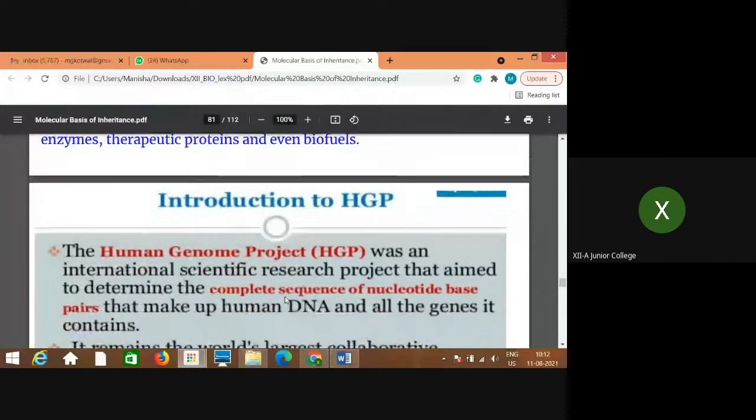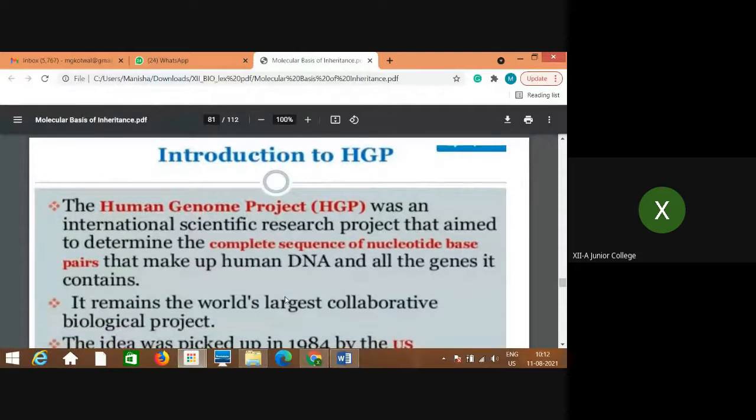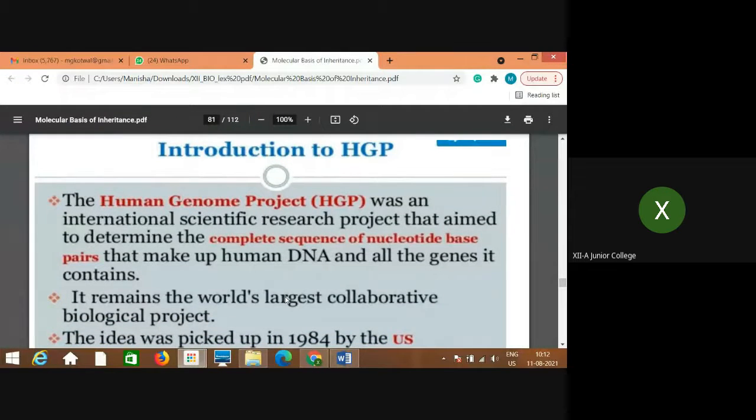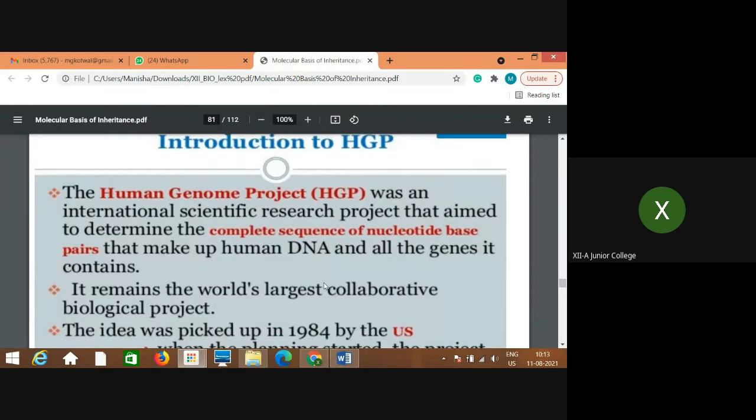that we will see later. Now, what exactly does HGP mean? Introduction to HGP, the Human Genome Project, which was an international scientific research project that aimed to determine the complete sequence of nucleotide base pairs that make up human DNA and all the genes it contains. It is the total makeup of the DNA, whatever genes are present in the DNA, those all are studied.